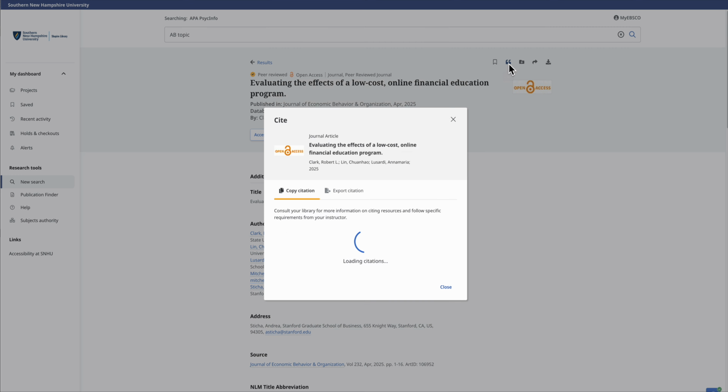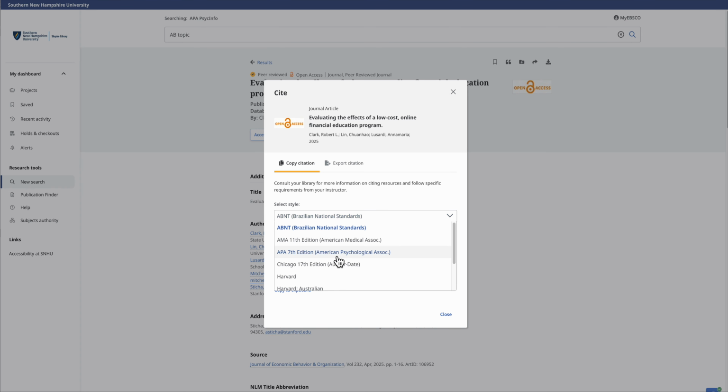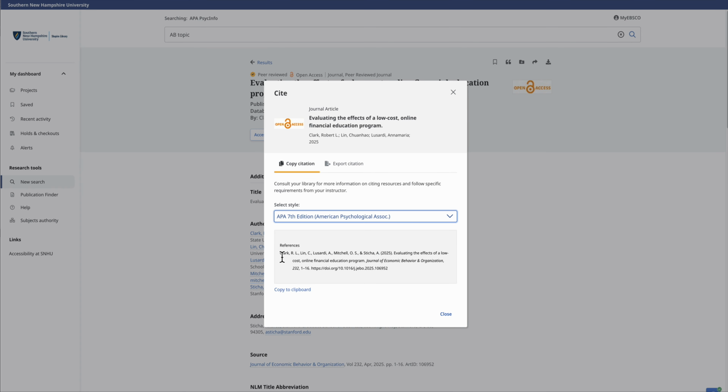It's also right here. You can cite it right there too, APA. And then you just grab it, and you would just say Clark et al. because there's more than 2 authors, and then comma 2025.